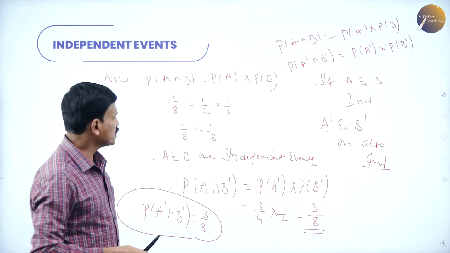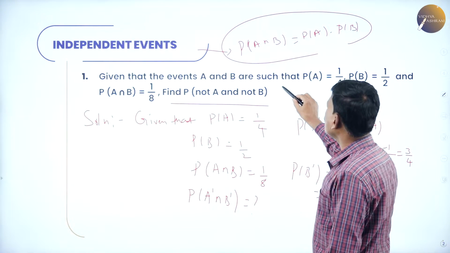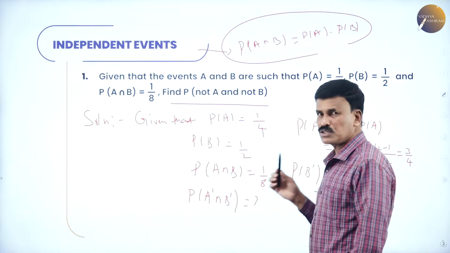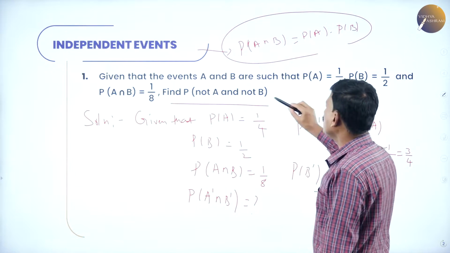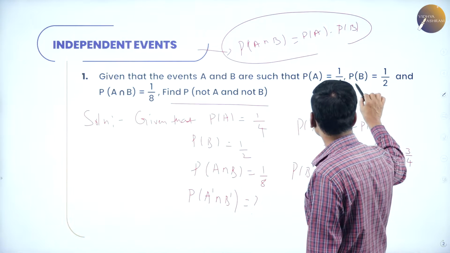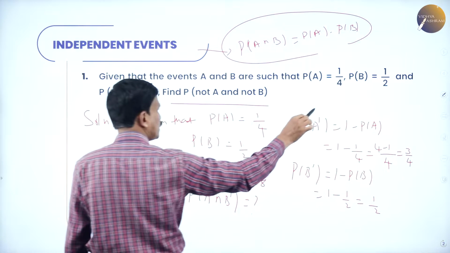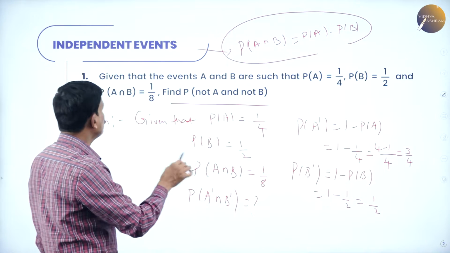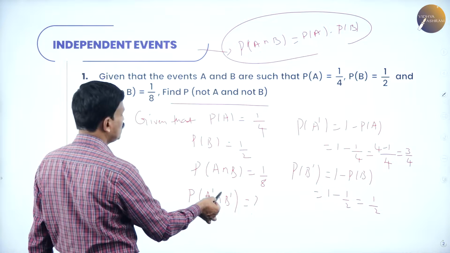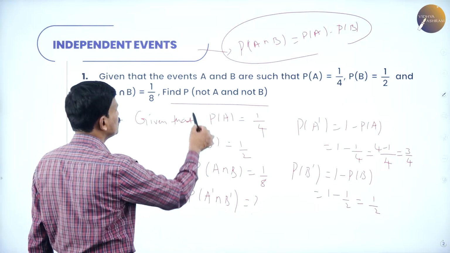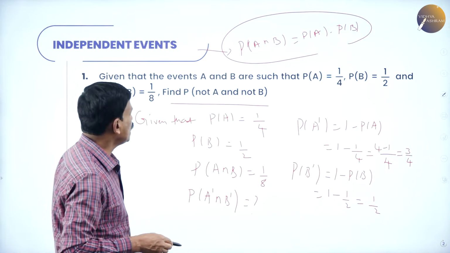Listen to me, I will explain once again. Given that A and B are two events, first of all we have to verify whether they are independent or not. Given that probability of A is 1 by 4, probability of B is 1 by 2 and probability of A and B is 1 by 8. What is to be found is the probability of A dash intersection B dash, in the sense, probability of not A and not B.